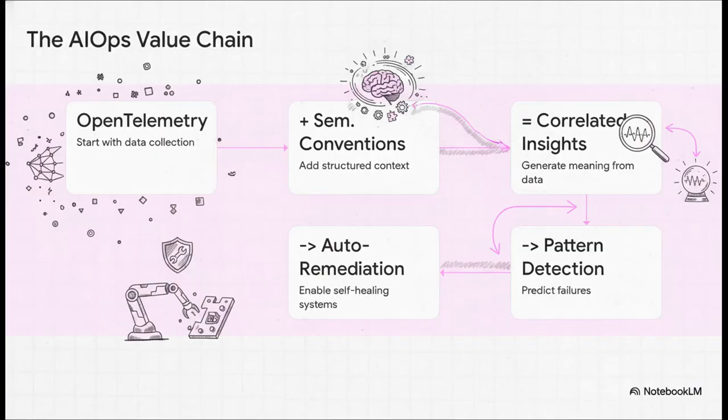Just follow the flow here. You start with an amazing tool like OpenTelemetry to collect everything. But then you add that secret sauce, semantic conventions. Suddenly, you're not looking at data anymore. You're looking at correlated insights. That lets your system start detecting patterns and predicting failures before they happen. And the end game? Automated remediation. Systems that can heal themselves. This is the future, and it all starts with that structured data.